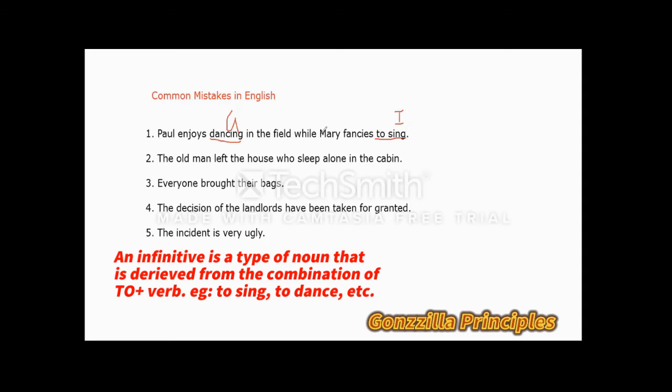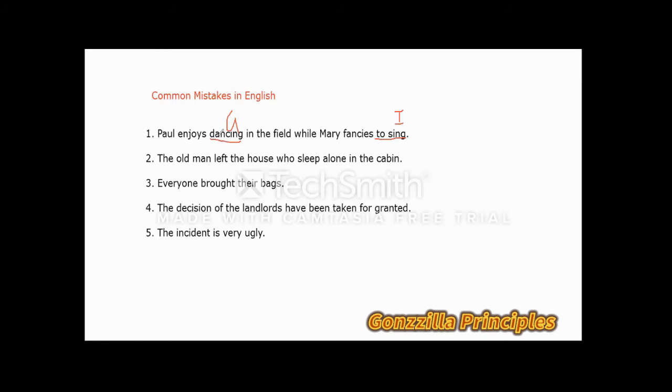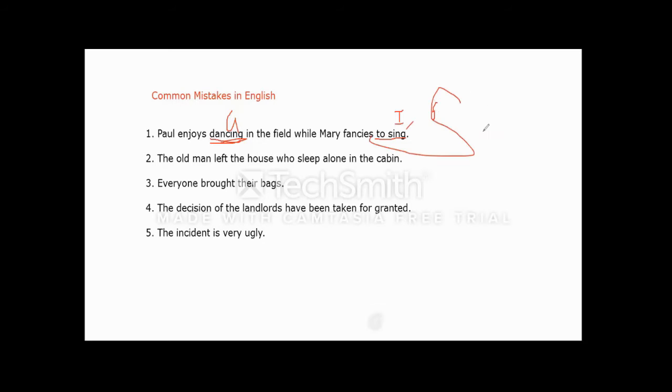So what we're going to do is to change the sentence structure to either gerund both ways or infinitive both ways. So I'll say, Paul enjoys dancing in the field, while Mary fancies singing. You should pay attention to how you connect these words, very important. So I can just say singing here to replace what we have. I'd rather say dancing, singing, rather than dancing to sing. Okay, I spoke English there.